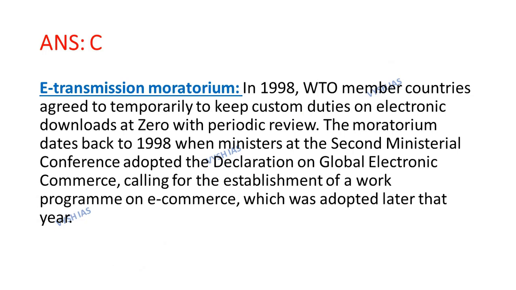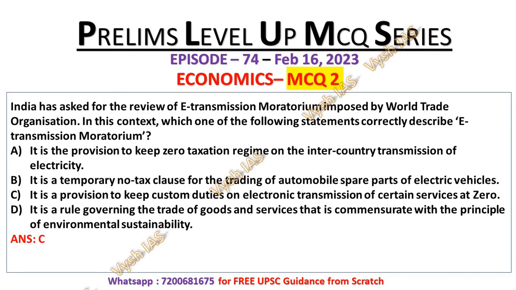The moratorium dates back to 1998, when ministers at the second ministerial conference adopted a declaration on global electronic commerce, calling for the establishment of a work program on e-commerce, which was adopted later that year. So, from line number 1 of the answer, you can identify that the correct answer is option number C.